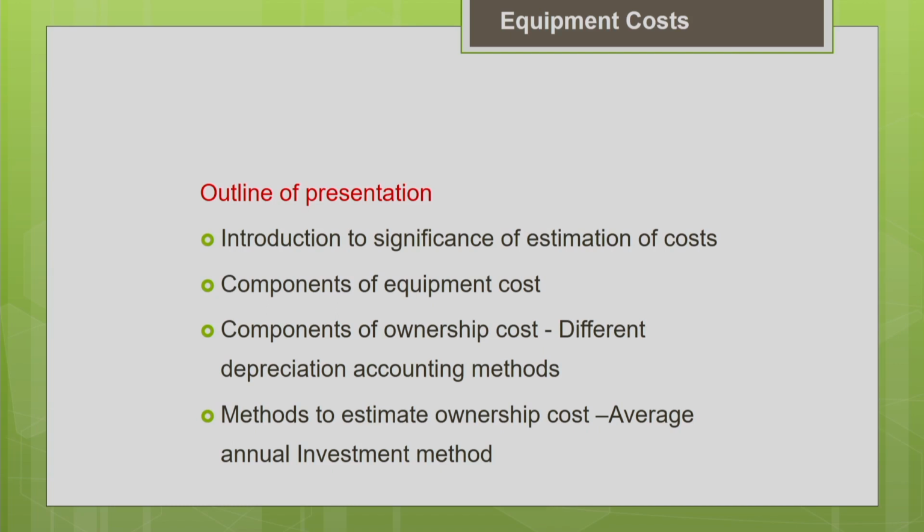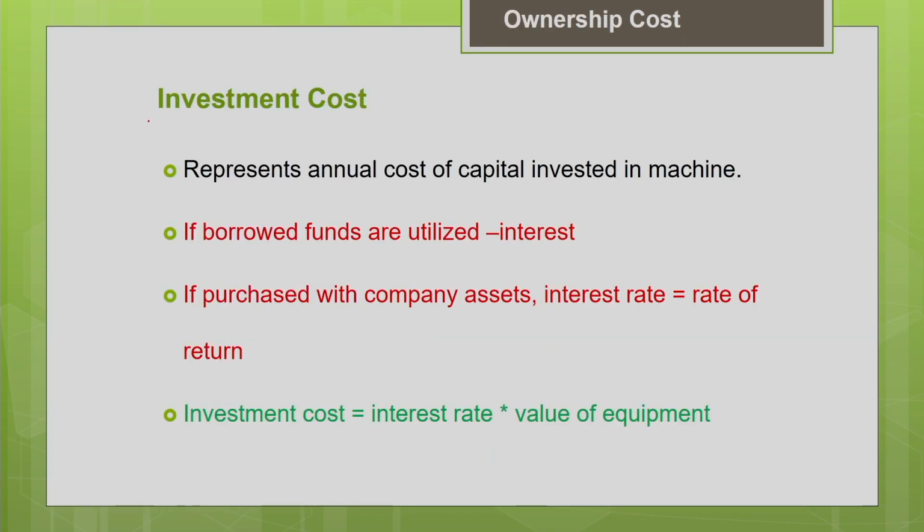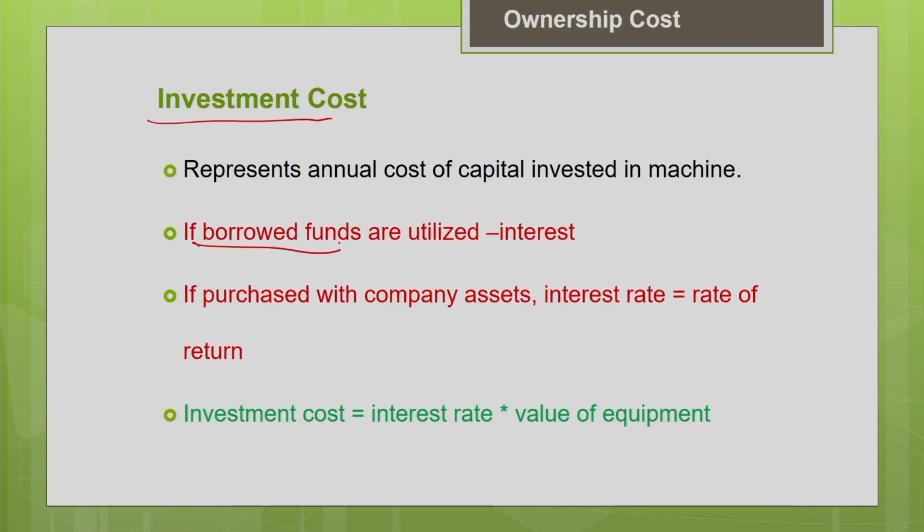Now let us move on to the next important component of the ownership cost, that is your cost of investment. Okay. So investment cost represents the annual cost of capital invested in the machine. It is similar to the cost of acquiring the ownership of the machine. You might have purchased the machine or the equipment either through borrowed funds, or with your own company assets. Okay. So in both the cases you have to go for the cost of investment.